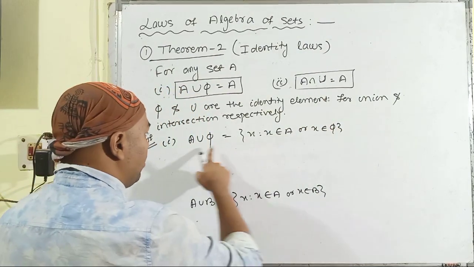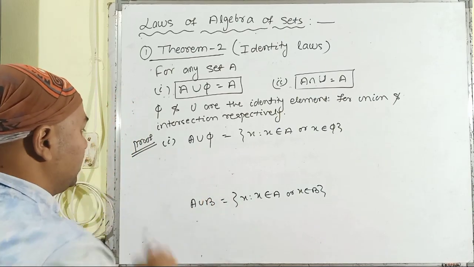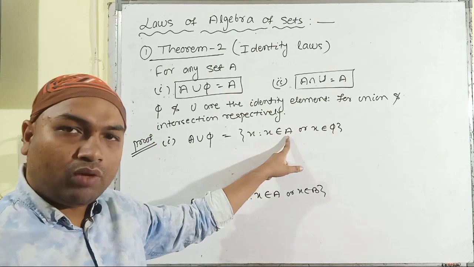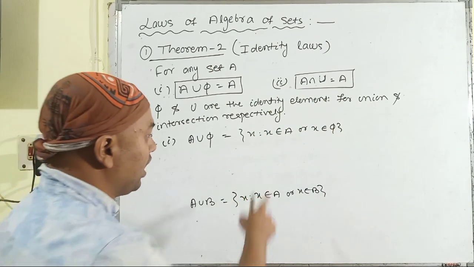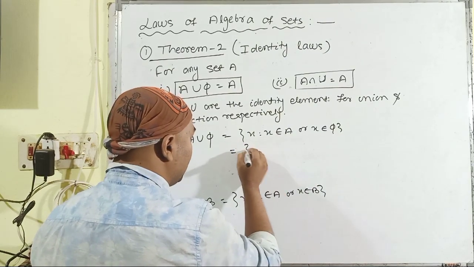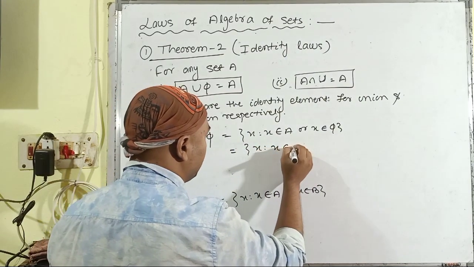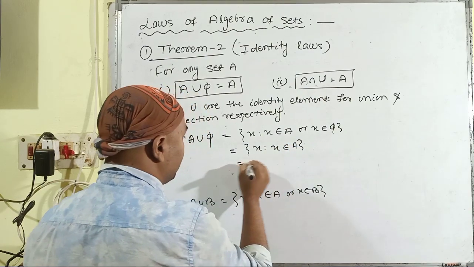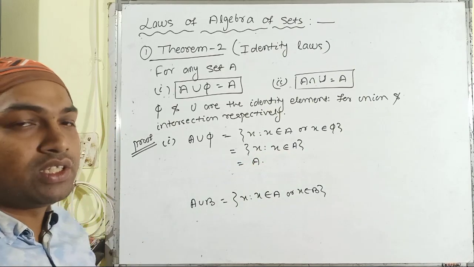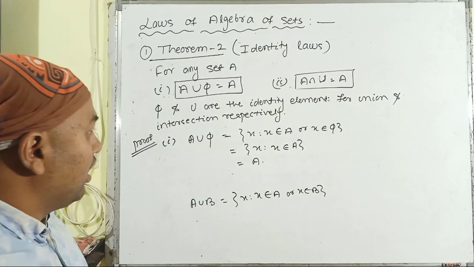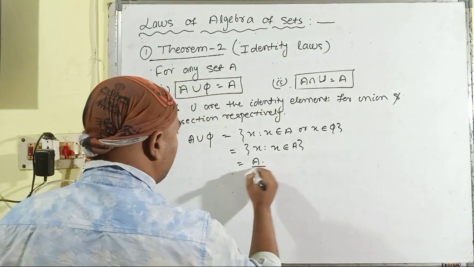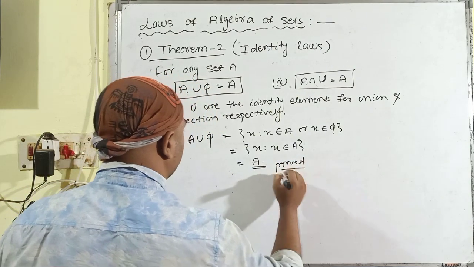As we are going to consider the union of two sets, and the set phi is a subset of any set A, we have to consider the superset here. That means A is the superset here. So X such that X belongs to A is none other than the set A, because all of the arbitrary elements are present in the set A. The first one is proved.